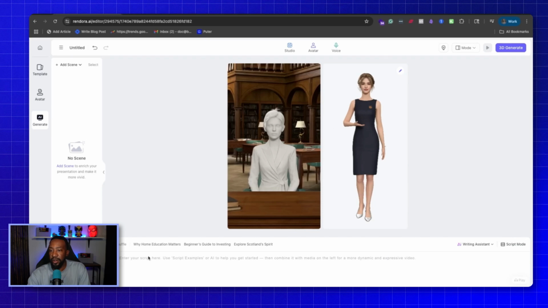So we have the avatar, and then we can go ahead and create the script and then be able to generate that avatar. So we have the scene, we'll be able to animate exactly what we want, and then we can even change the gestures and how she uses the script, how she emphasizes the script. We can do all of those things.